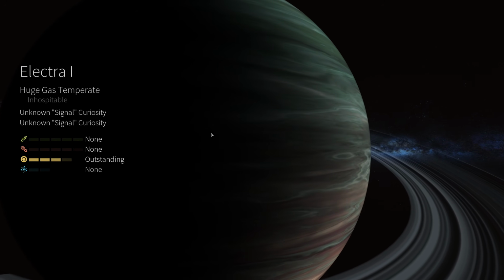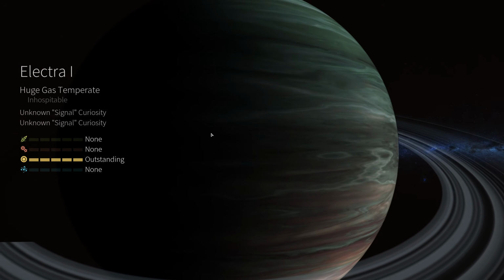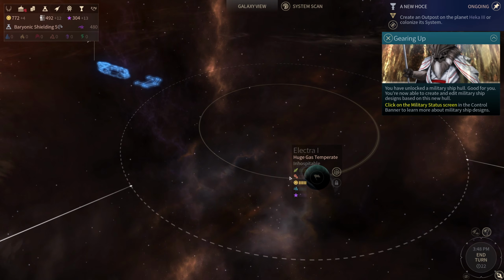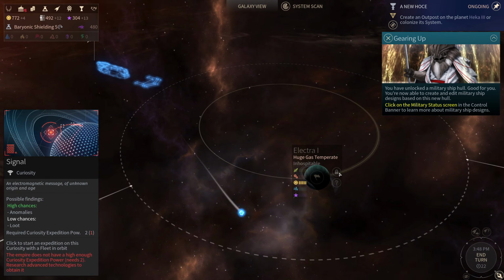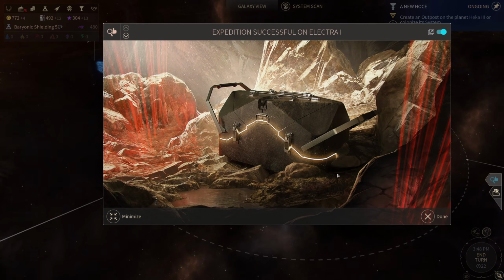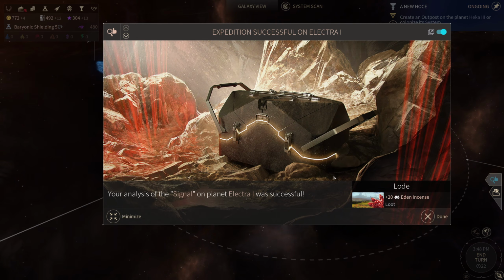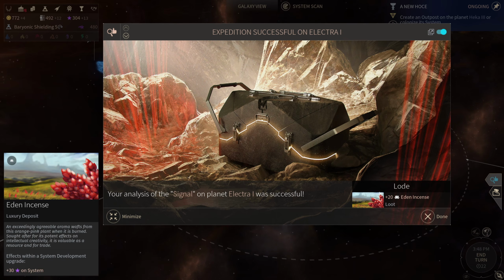Electra 1, huge gas, temperate, inhospitable. And it has a curiosity. Your analysis of the signal on planet Electra 1 was successful. We got a load of Eden incense. An exceedingly agreeable aroma wafts from this orange-pink plant when it is burned.